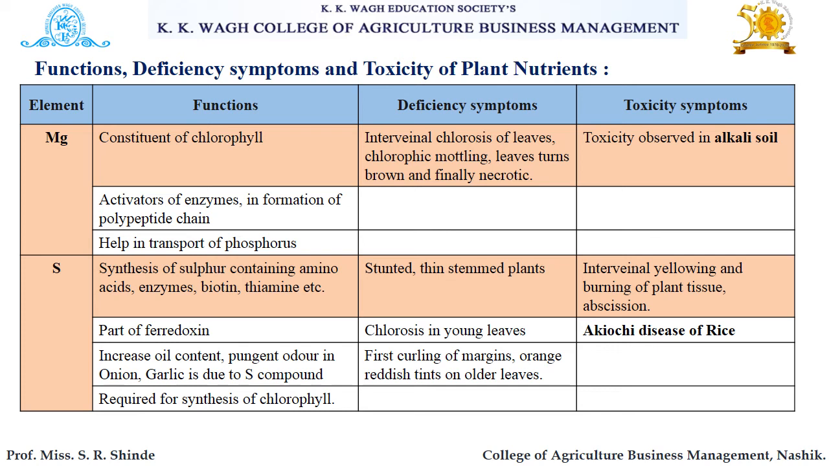Now let's see the toxicity symptoms of sulfur. If there is toxicity of sulfur, then interveinal yellowing and burning of plant tissue and also abscission are observed. And an important toxicity symptom of sulfur is that due to a toxic amount of sulfur, there will be an occurrence of Akagare disease of rice.